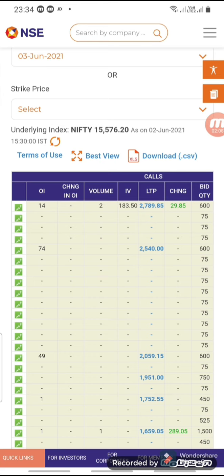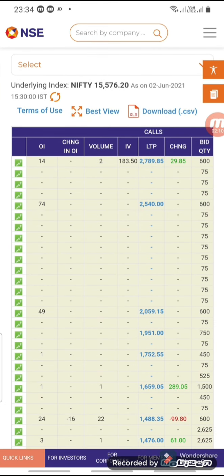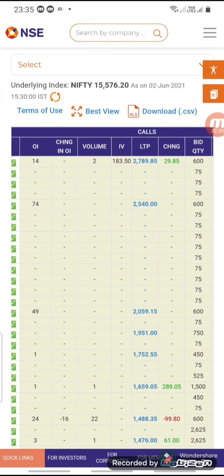Now we are focusing on the positive change in open interest, where the open interest increases. That shows that if the call open interest is increasing, the market cannot go beyond that strike price. And if there is some negative change in open interest, it shows that any short calls are being recovered by the traders.